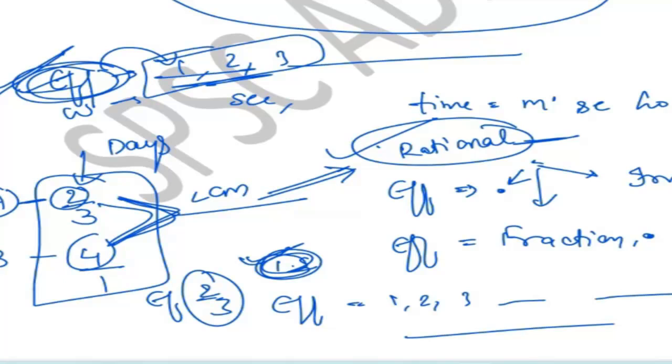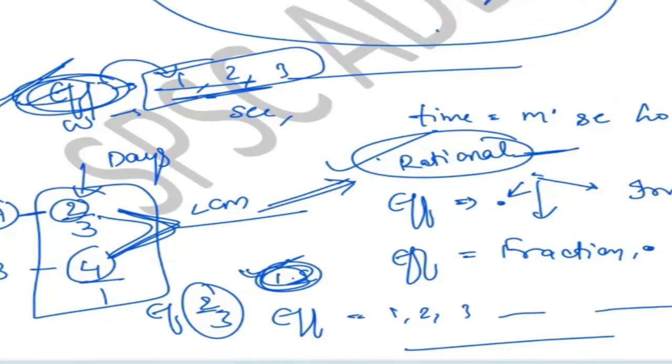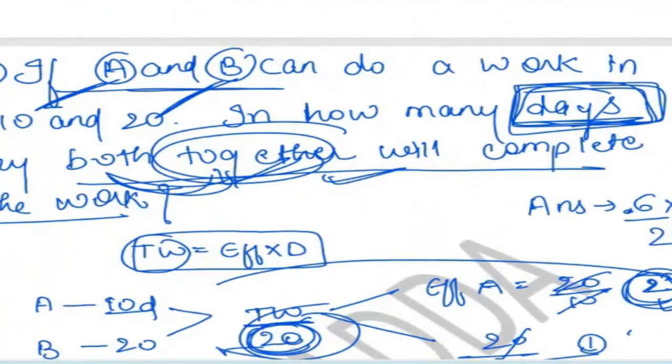Okay, ma'am. Actually, I got confused with the given days part in your basic method. When you had given the title given days as 10 and 20, I thought the work is being completed in 10 days and 20 days for A and B respectively. No. This question is saying that A is doing a work for 10 days. It doesn't denote that A completed the work in 10 days. It wants to say that A is doing the work for 10 days.